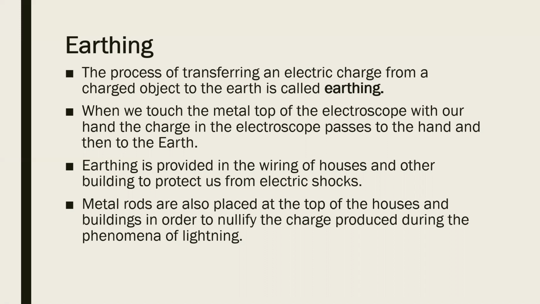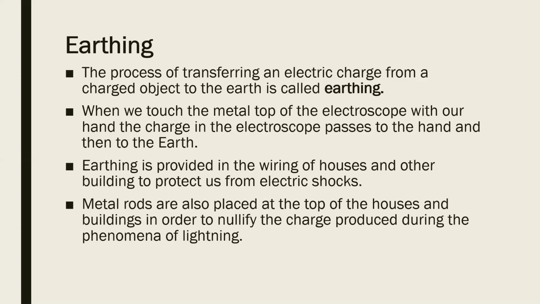But if we take a metallic spoon or a metallic rod, we are not able to charge it, because whatever charge is produced in that metallic rod will be transferred from the rod to our hand, and ultimately from our body it will go to the earth, and this process is known as earthing. The same happens when we touch the metallic top of the electroscope.